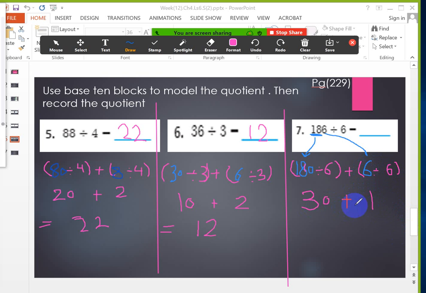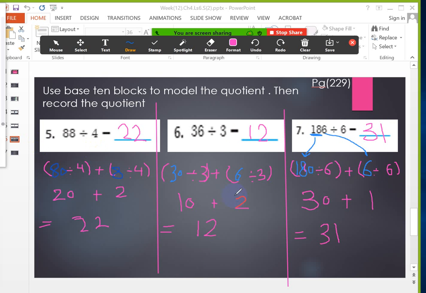Now 30 plus 1 equals what? 31. Very good, Taline. Thank you so much. So the answer for this example number 7 will be 31.